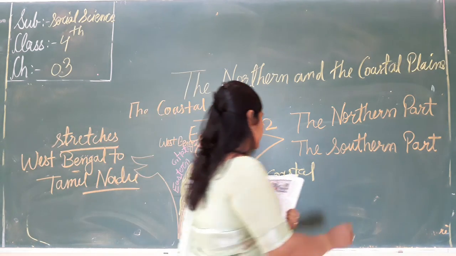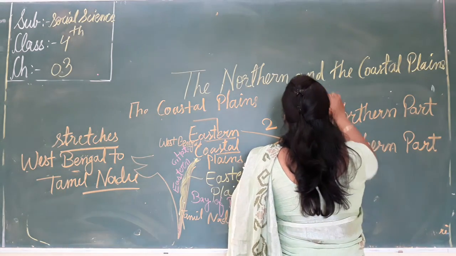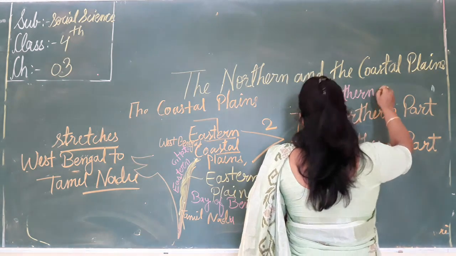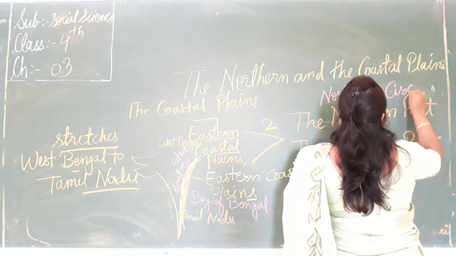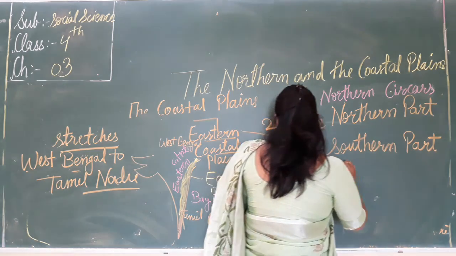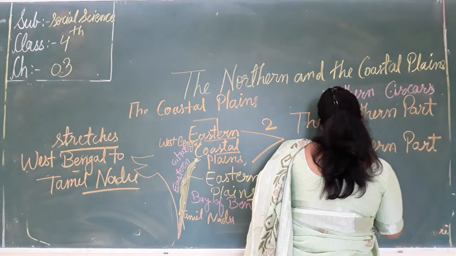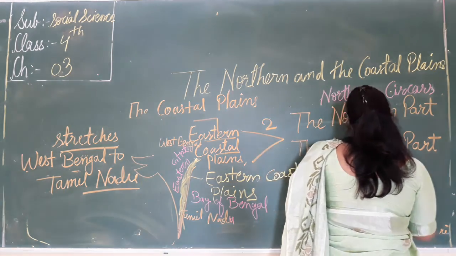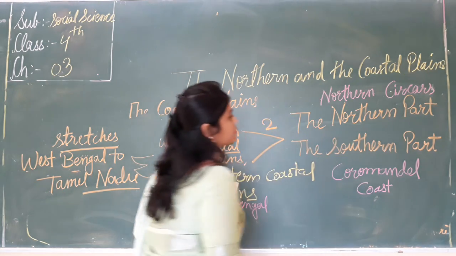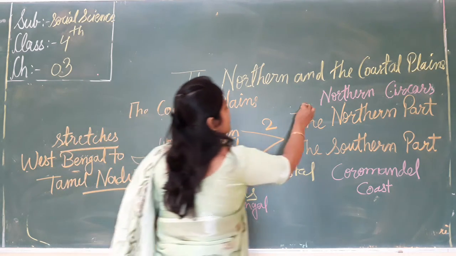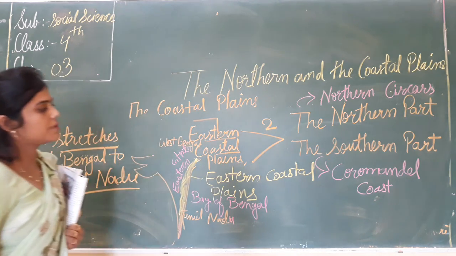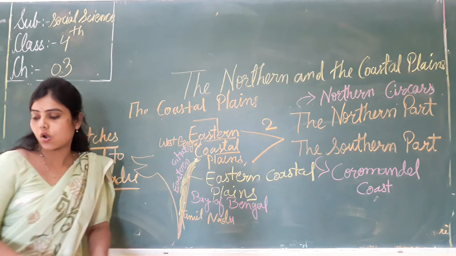The northern part, what we call the Northern Circles. And the southern part is called the Coromandel coast. Northern part is called the Northern Circles, and the southern part is called the Coromandel coast.